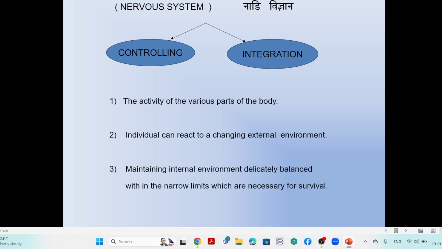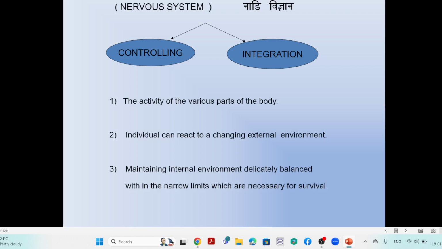Controlling means controlling the activities of the whole body. That controls the whole activities, other system activities, maybe an external or an internal functional concept, and controlling is mainly one part of the nervous system. Then another one is integration.